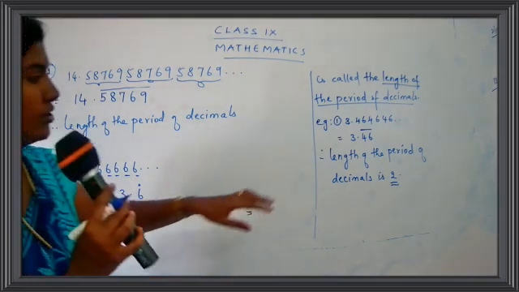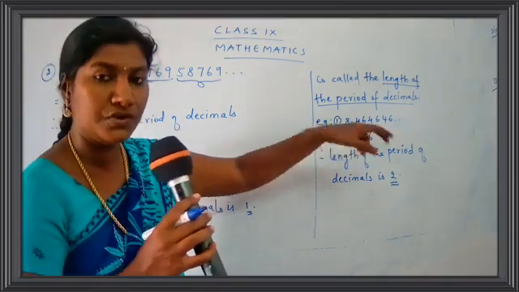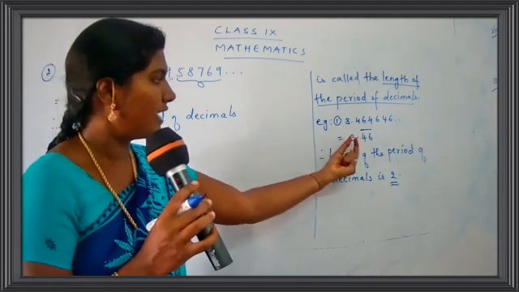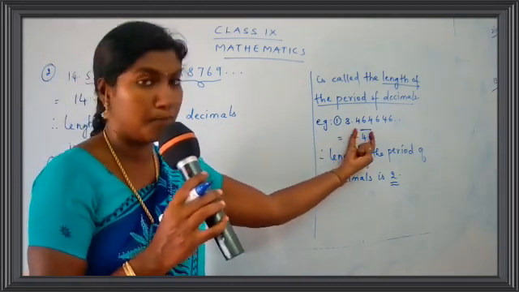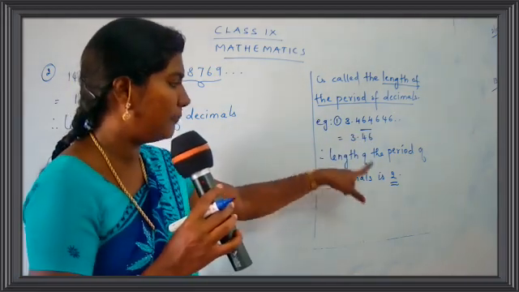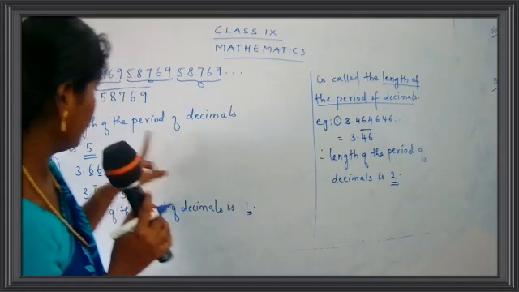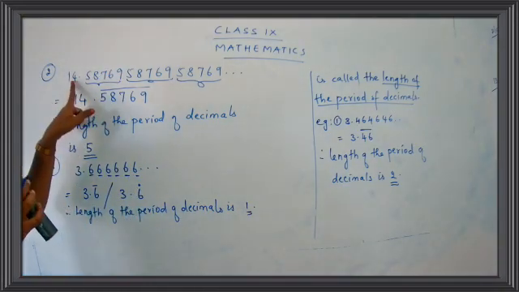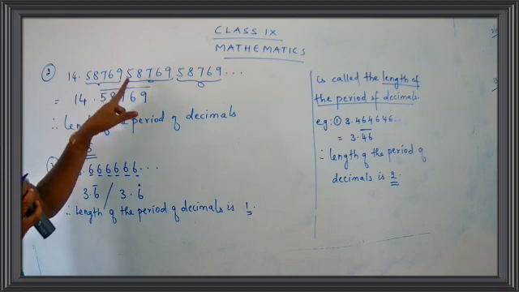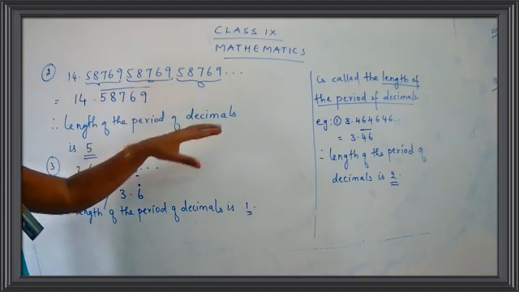Okay. So now this is 3.4646. So here how many numbers were repeated? 2 numbers were repeated. So you have to read it as 3.46 bar. And how many numbers were repeated? 2. So the length of the period will be 2. Now coming to the second example, it was 14.58769, 58769, 58769 and so on.